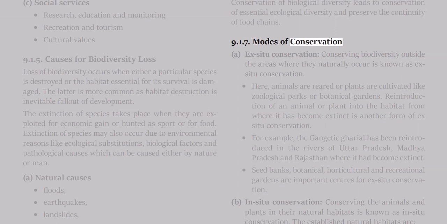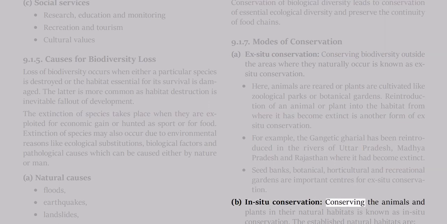9.1.7 Modes of conservation. A. Ex situ conservation. Conserving biodiversity outside the areas where they naturally occur is known as ex situ conservation. Here, animals are reared or plants are cultivated, like in zoological parks or botanical gardens. Reintroduction of an animal or plant into the habitat from where it has become extinct is another form of ex situ conservation. For example, the Gangetic gharial has been reintroduced in the rivers of Uttar Pradesh, Madhya Pradesh, and Rajasthan, where it had become extinct. Seed banks, botanical, horticultural, and recreational gardens are important centers for ex situ conservation.